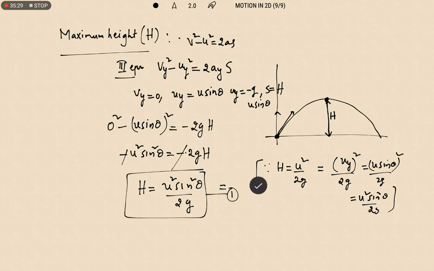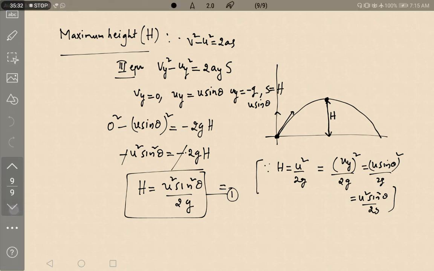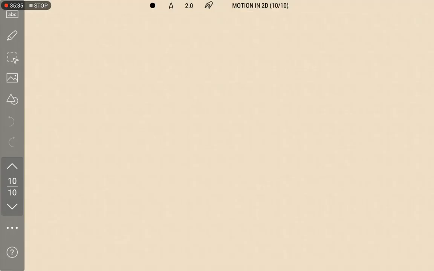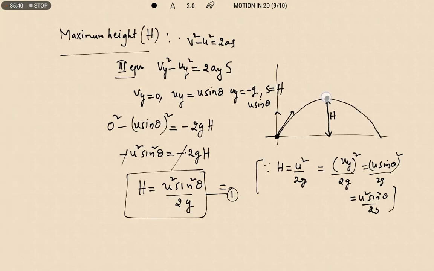Now let us find out its horizontal distance. So one more important point we need to discuss here. At the highest point its vertical velocity is 0, but its velocity is not equal to 0. Only the vertical velocity is 0, not its total velocity. Why?